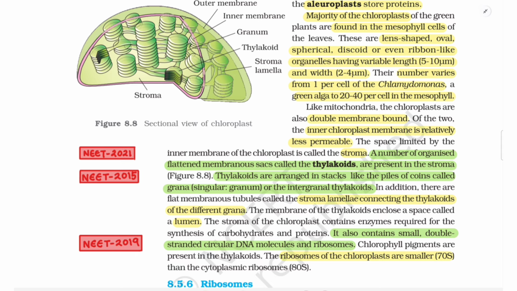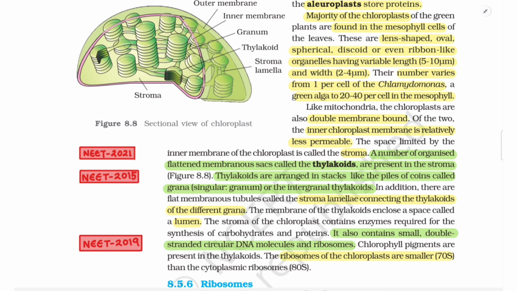Of the two, the inner chloroplast membrane is relatively less permeable. The space limited by the inner membrane of the chloroplast is called the stroma. A number of organized flattened membranous sacs called the thylakoids are present in the stroma, figure 8.8. Thylakoids are arranged in stacks like piles of coins called grana, singular granum, or the integral thylakoids. In addition, there are flat membranous tubules called the stroma lamellae connecting the thylakoids of the different grana. The membrane of the thylakoids encloses a space called a lumen.